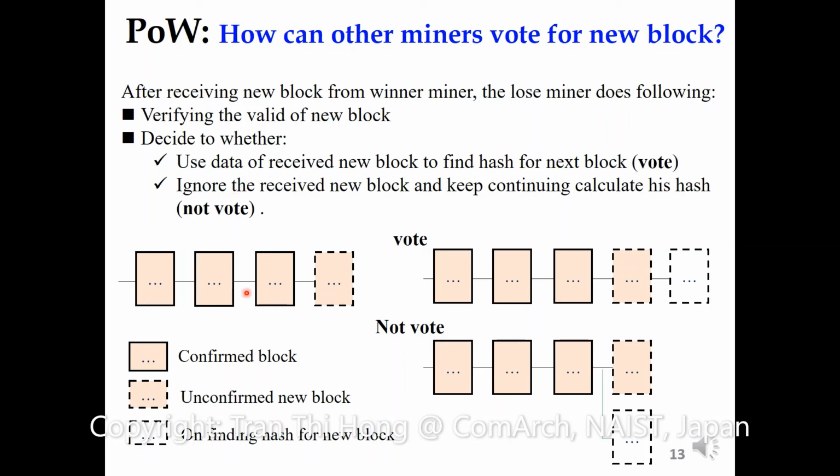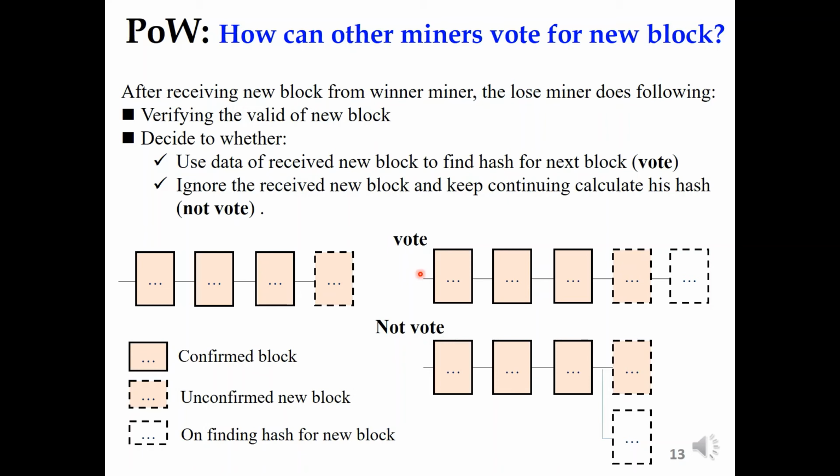For example, here now we have the blockchain ledger. And this block is the confirmed block already. And this is the new block that he has just received from the other miners and is not confirmed yet. So this miner can make a decision: vote or not vote.